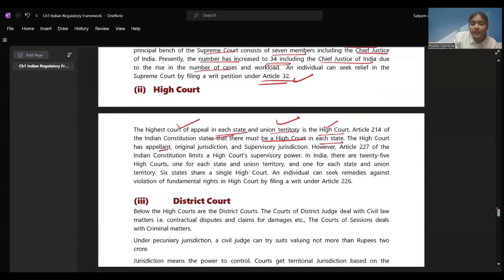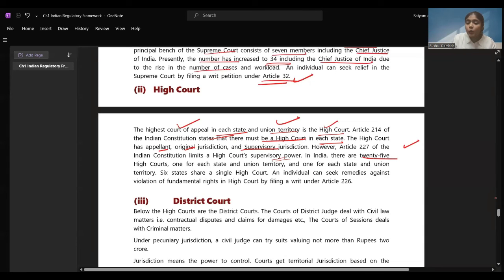High Court has appellate, original and supervisory jurisdiction. You can appeal in the High Court. Original cases, the cases which are directly at the High Court level, you can take to the High Court. It also has to supervise the decisions and judgments given in the lower courts: district courts, state courts, session courts, the metropolitan courts. All these are to be supervised also. However, Article 227 of the Indian Constitution limits the High Court's supervisory powers. They don't have all the powers, but they have limited powers.